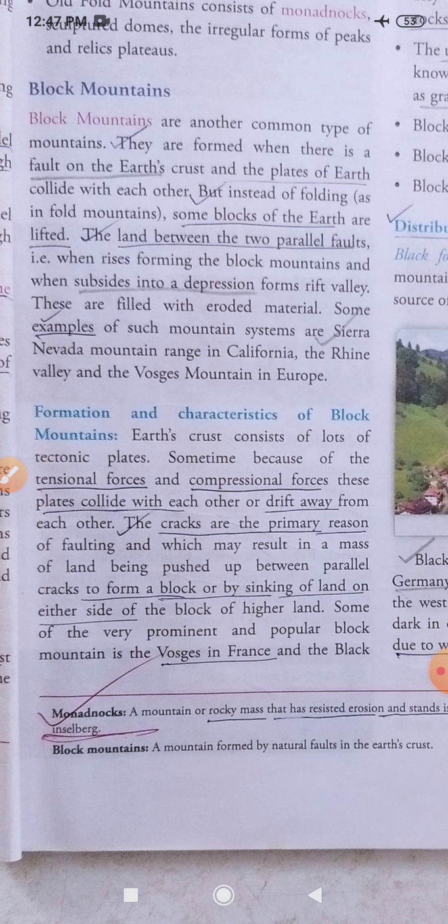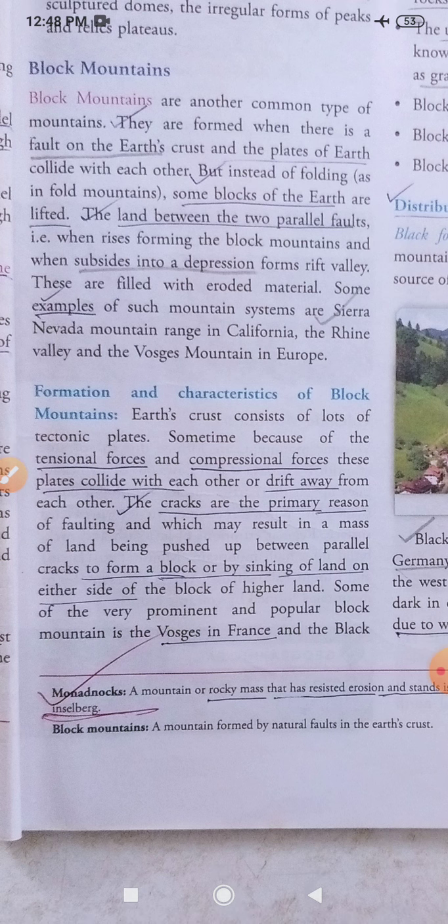Okay, so you can see, when it is folded, fold mountains are created, but when it is cracked or faulted, block mountains are formed. Easy to keep in your memory, so please try to keep them in your mind. Okay, now look at the next line. The land between two parallel faults, when it rises, forms the block mountains, and when it subsides into a depression, it forms a rift valley.